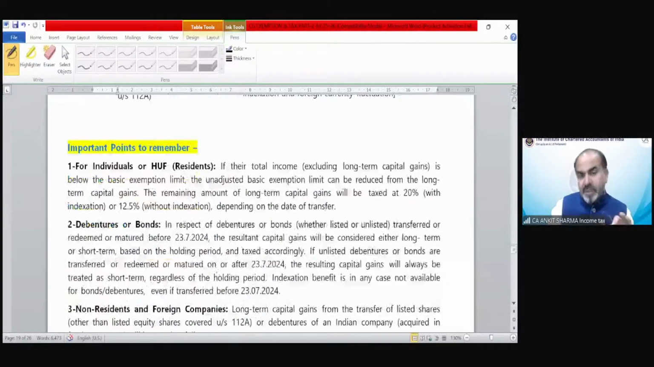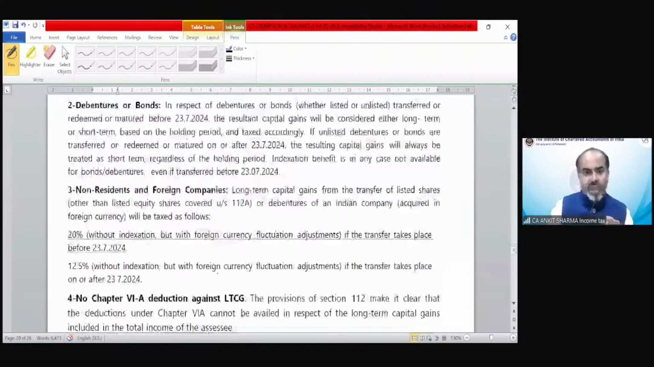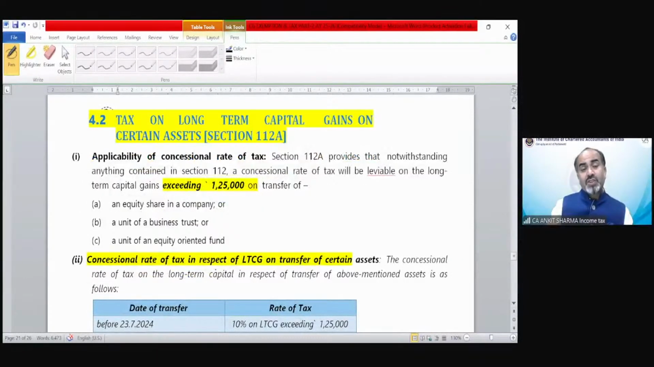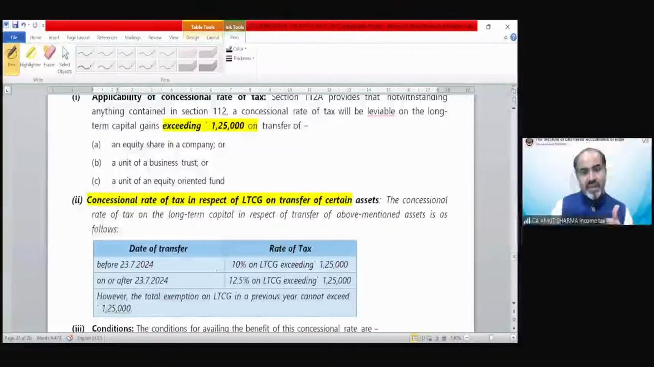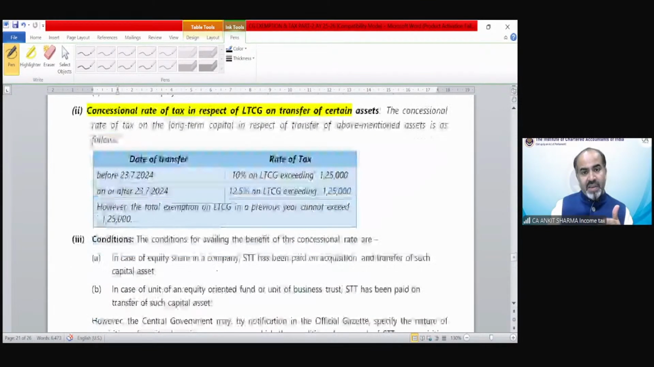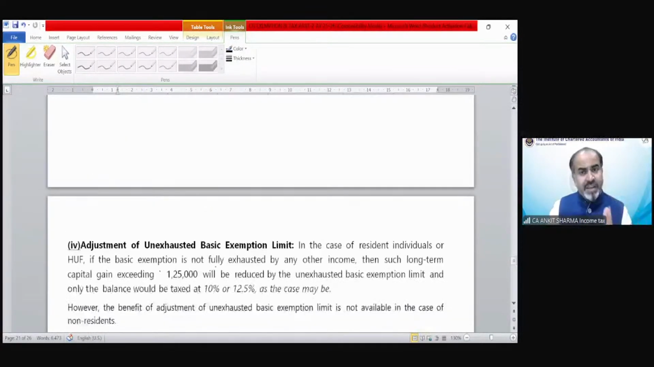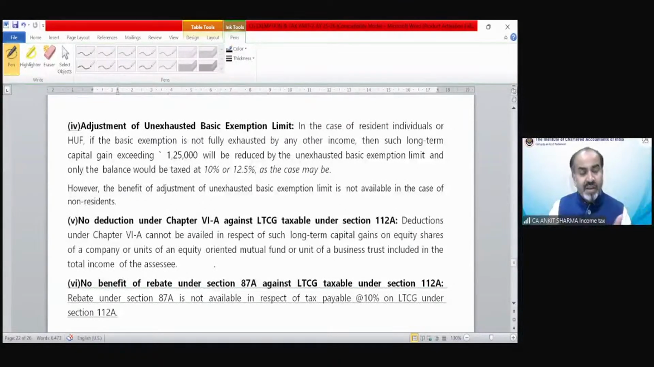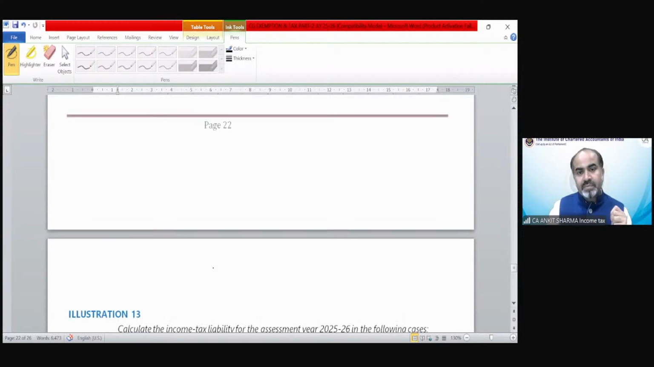Important points to be remembered. We have discussed all these things, of course. Tax on long-term capital gain in section 112A, the exemption is 1,25,000. Then the rate is 10%. On or after 23rd of July, it's 12.5%. Again, the same provisions are over here. Unexhausted basic exemption limit can be utilized only in case of resident. Non-resident cannot take the benefit. Rebate cannot be claimed against 112A tax.